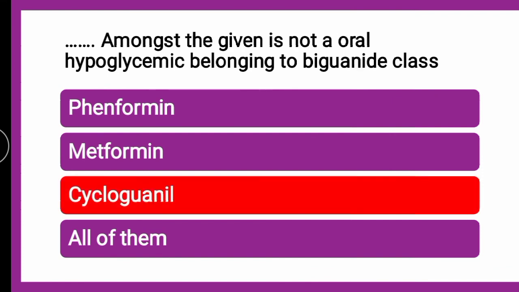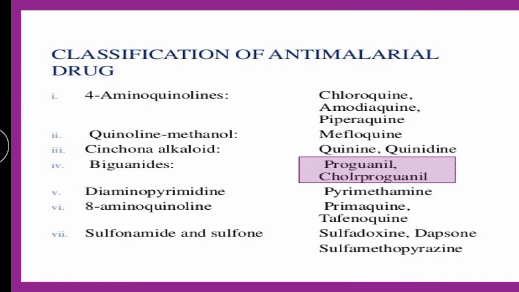It is not an oral hypoglycemic belonging to biguanide. It is an anti-malarial which belongs to the biguanide class. Again the same thing, see the classification of anti-malarial drugs, and the drugs are proguanil, chlorproguanil, cycloguanil, etc.